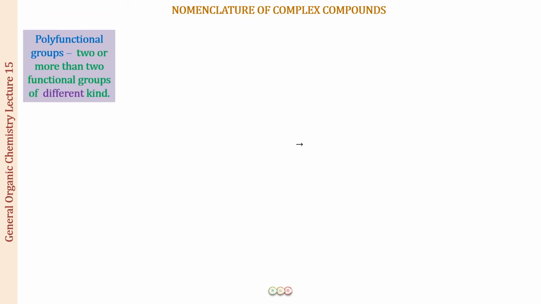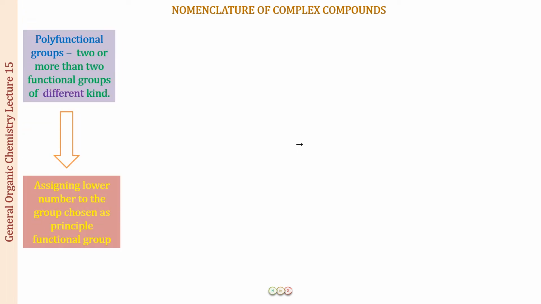Now into the last leg of the journey of this lecture, we are going to learn about the naming of polyfunctional compounds, where there are two or more functional groups of different kinds present. So here what you have to remember is that you are going to assign one out of all these functional groups a designation of a principal functional group. That group is going to be the leader of the gang. All right, and we will be assigning the leader the lower number, and the rest of the groups are going to be treated as substituents, right?